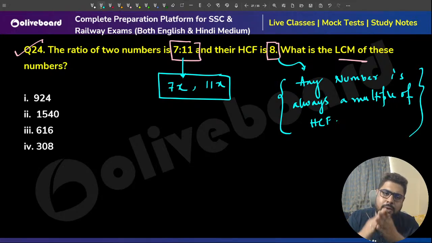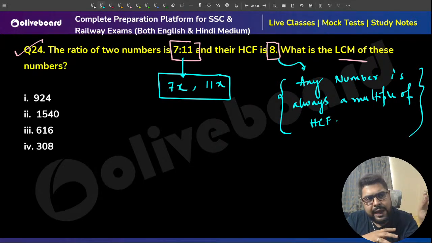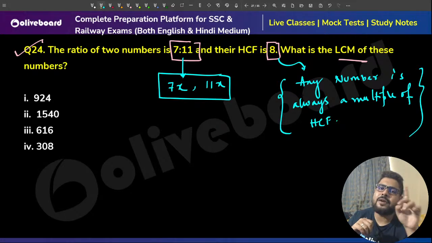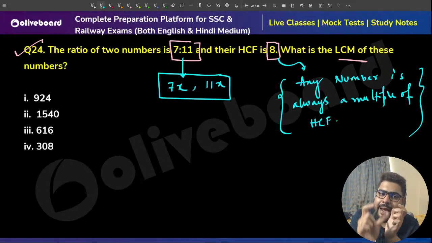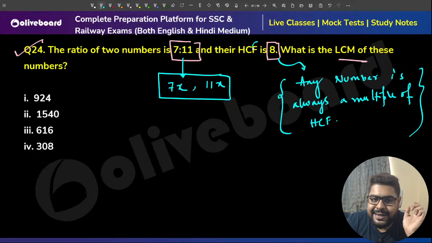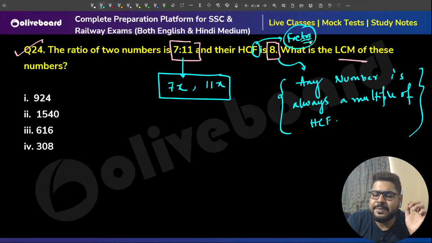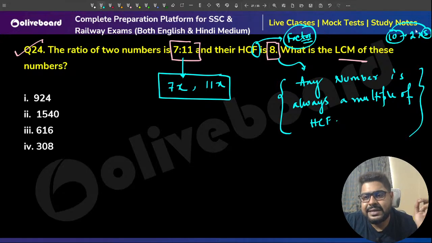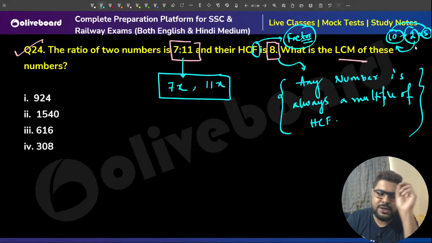So you always get an HCF, and each of those numbers will be some multiple of the HCF, because HCF means highest common factor. So if 10 has factors 2 into 5, then 10 itself is a multiple of 5, and 10 itself is a multiple of 2. It has to be that.